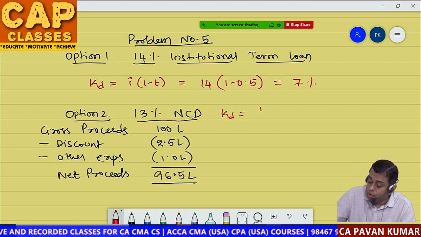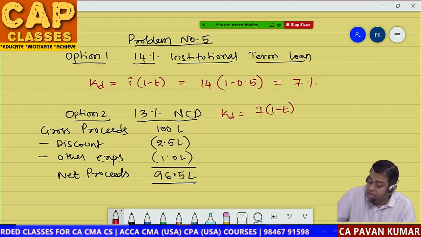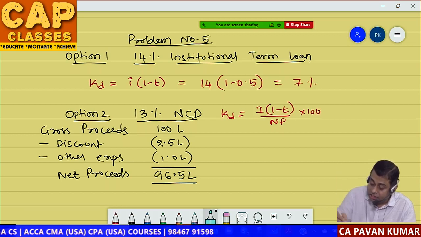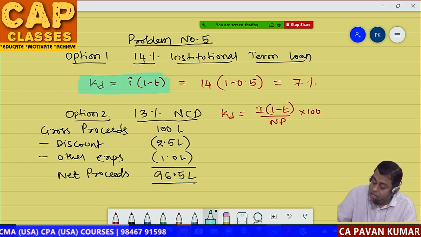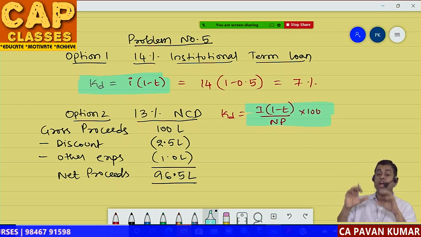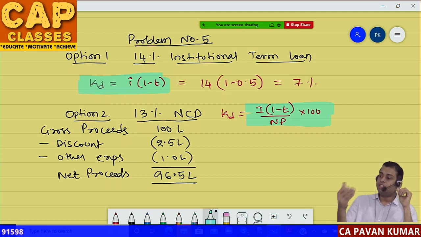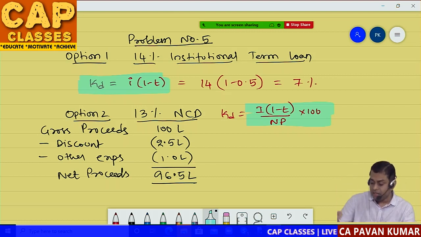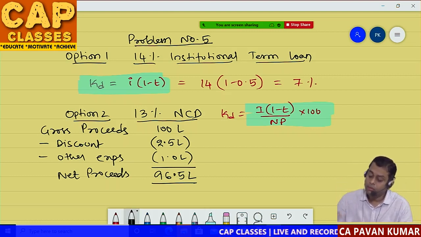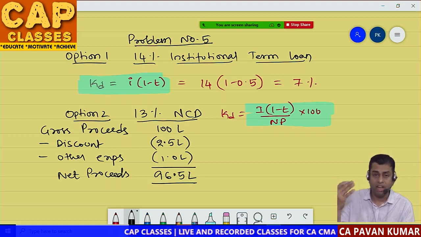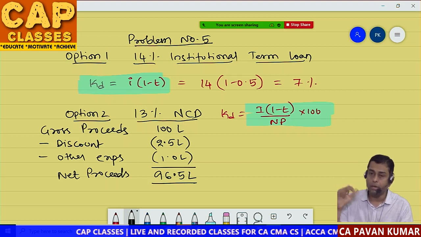KD is equal to I into 1 minus T divided by net proceeds into 100. Now students will ask a question, Pavan sir, why are we using this formula here? The difference is, in the second situation you have issue expenses. When you have issue expenses, net proceeds is to be taken. In the first option, imagine you want to use the second formula. Then 14 will become 14 lakhs, because 100 lakhs loan into 14% is 14 lakhs.